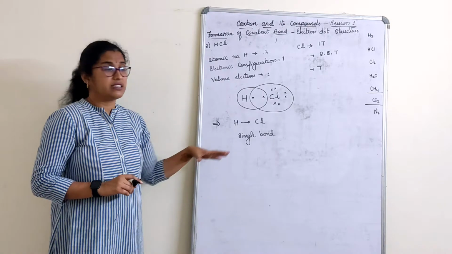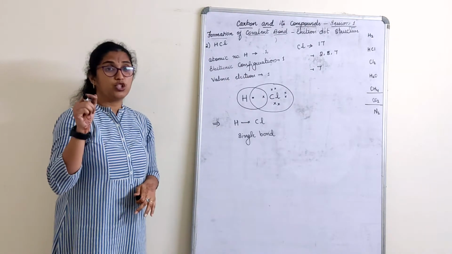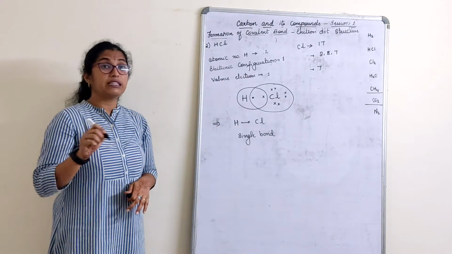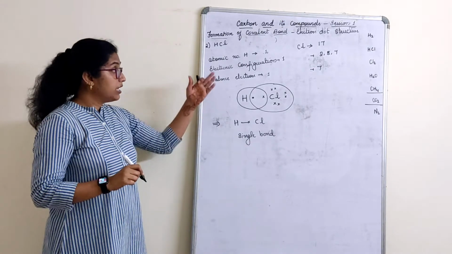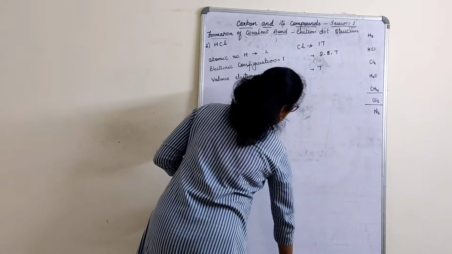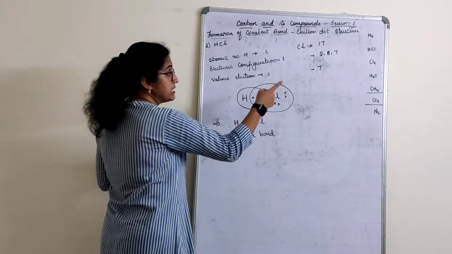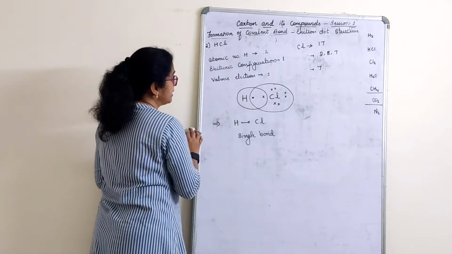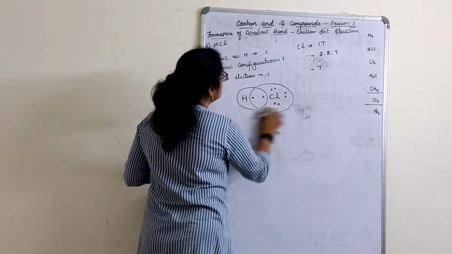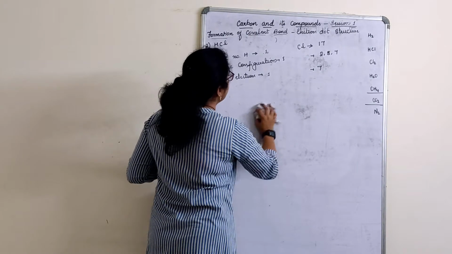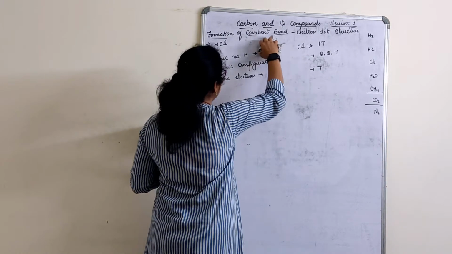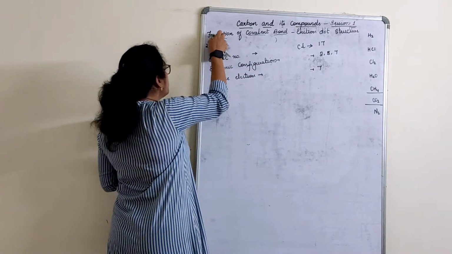It might sound very simple when I am doing it on the board. Actually, this is only understood if you sit and practice it. Okay. Let's go for the remaining ones now. Chlorine, water and CH4, which is nothing but methane. So it's only for chlorine again. I will just drop this hydrogen part. So now this is only for chlorine.